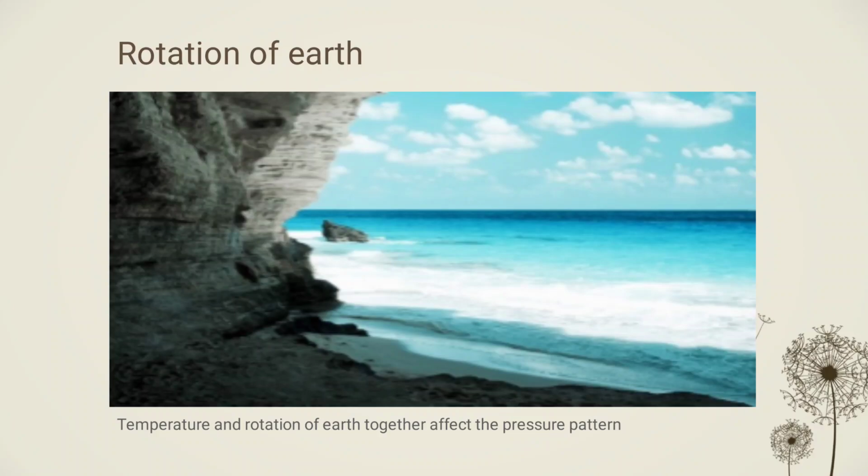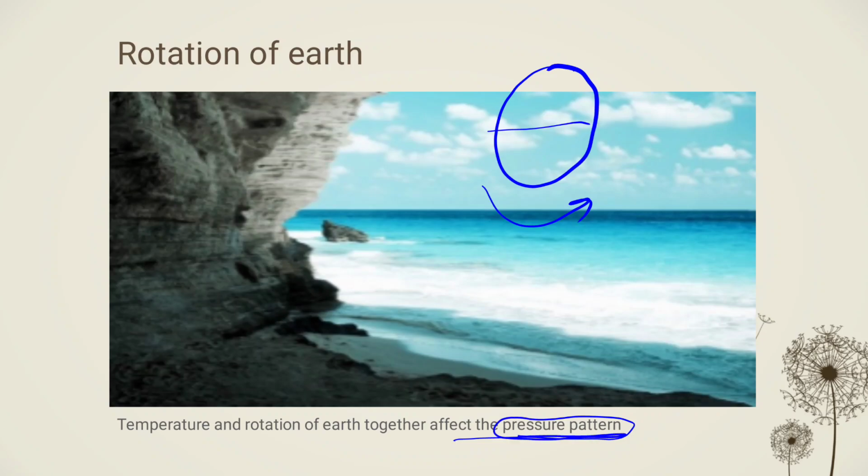The second factor is rotation of earth. When we talk about earth, this is rotating west to east. So the temperature and rotation of earth together affect the pressure pattern, because if it is rotating west to east, then the areas which are impacted by the air pressure are also changed, right?